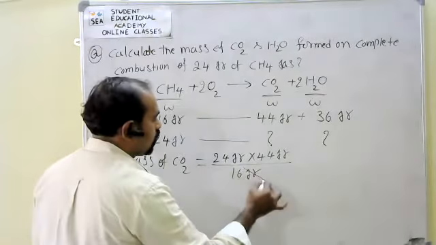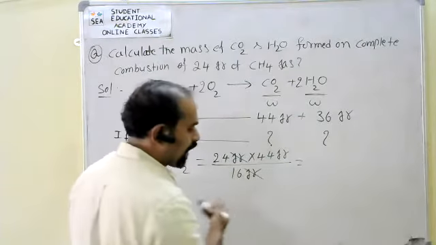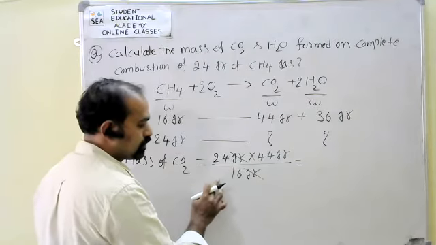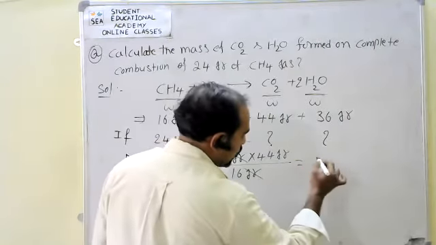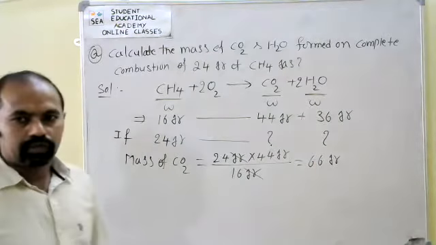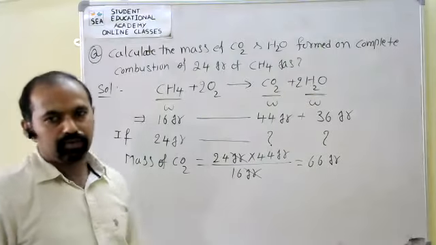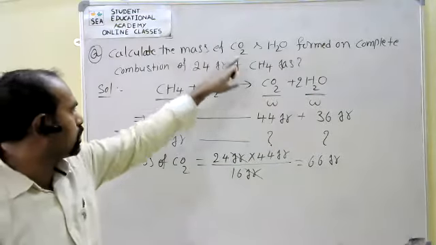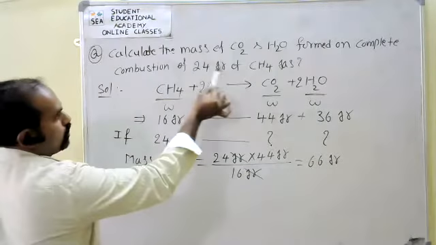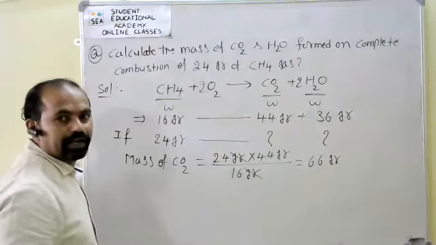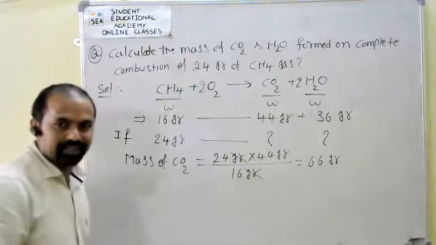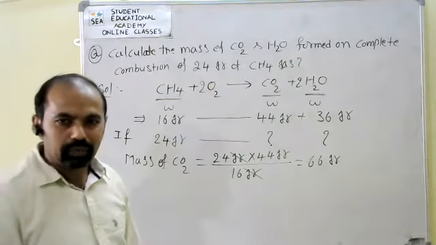Here, grams get cancelled. If we calculate this, how much do we get? 66 grams. So the mass of CO2 is 66 grams. 24 grams of methane gas on complete combustion gives 66 grams of carbon dioxide according to the chemical equation.